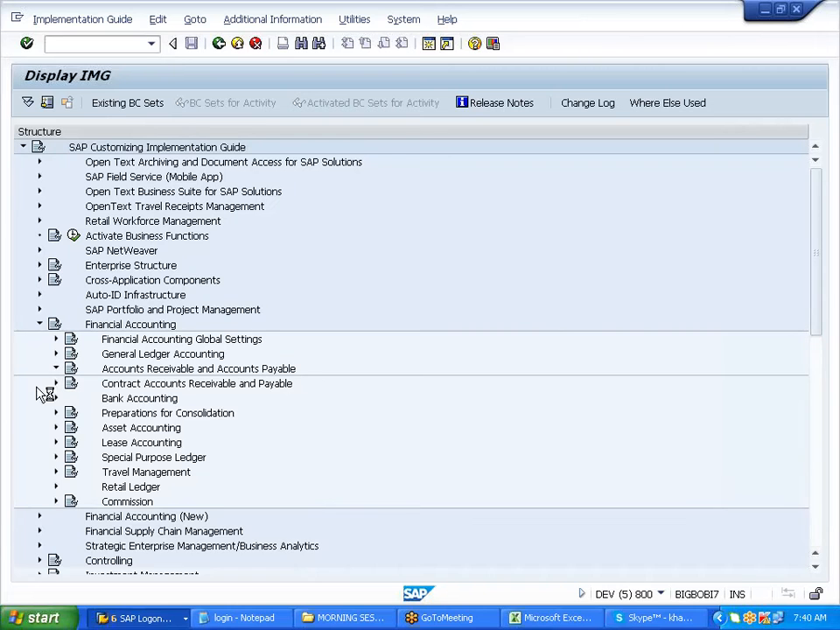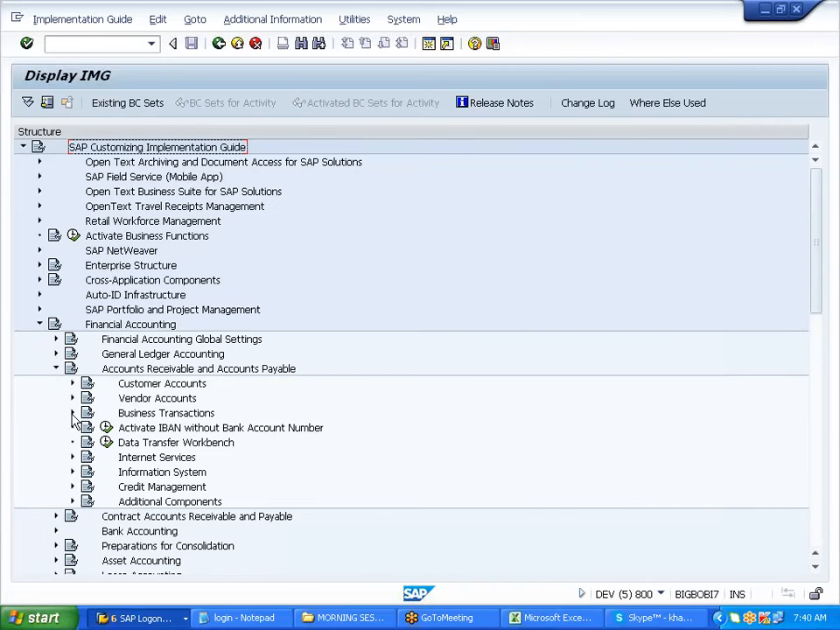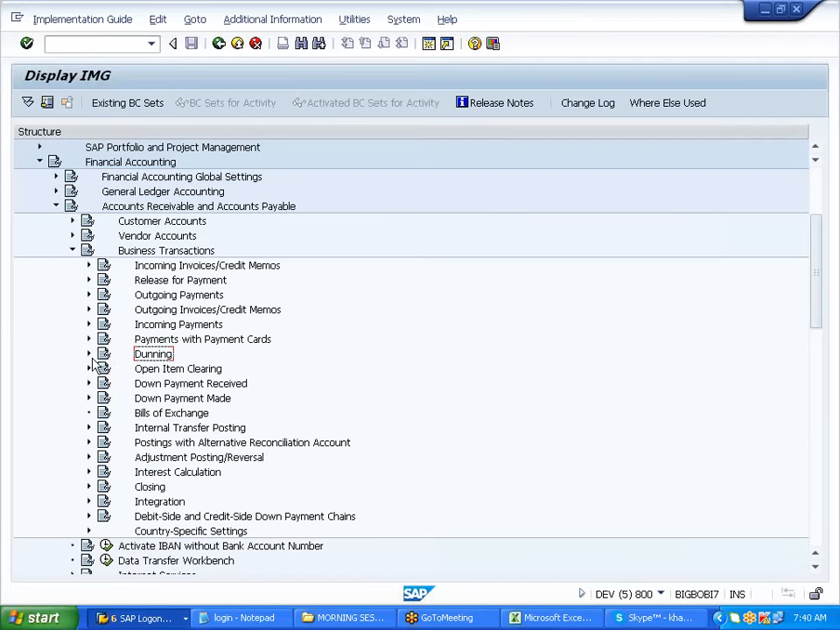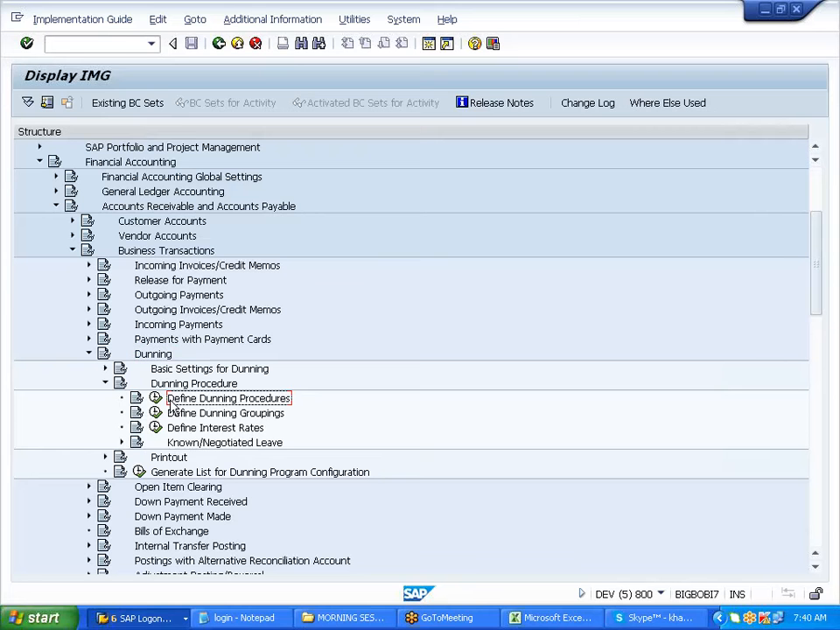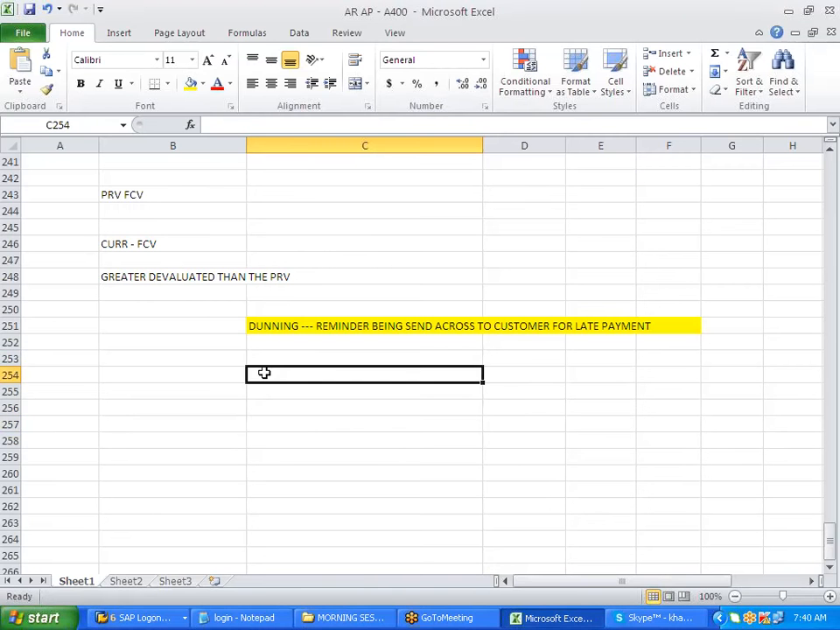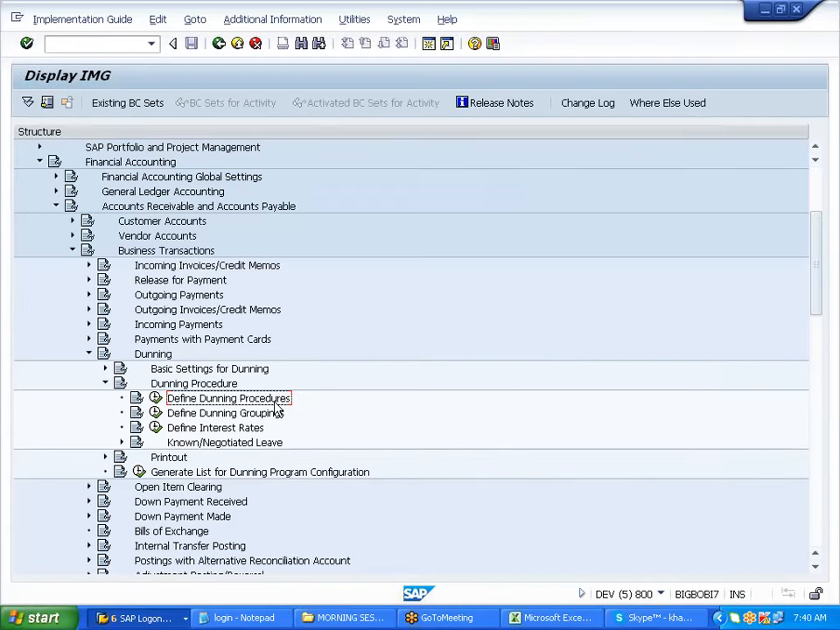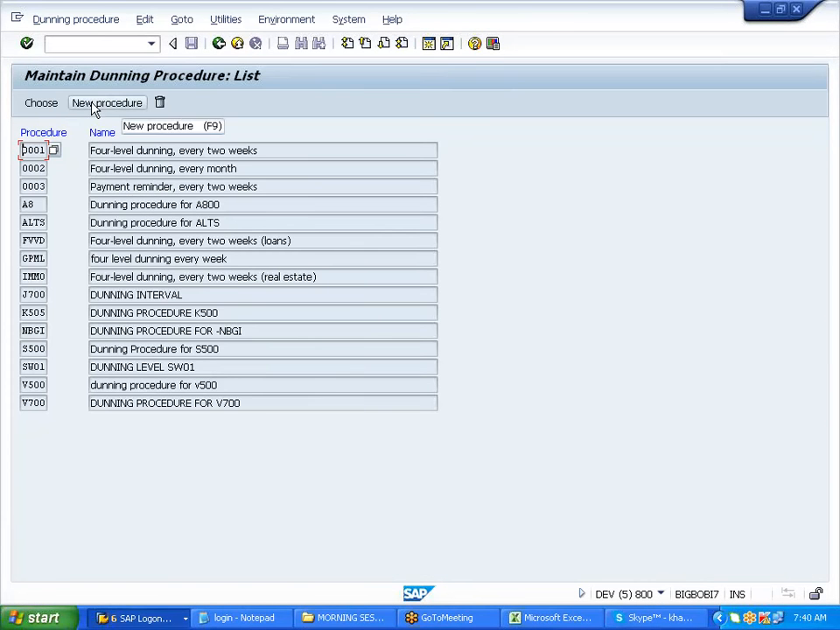Dunning. First is define dunning procedures here. First setting. All of it is there in a single setting only. There's one setting, everything here.